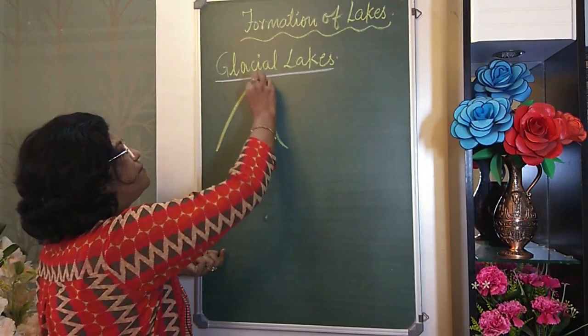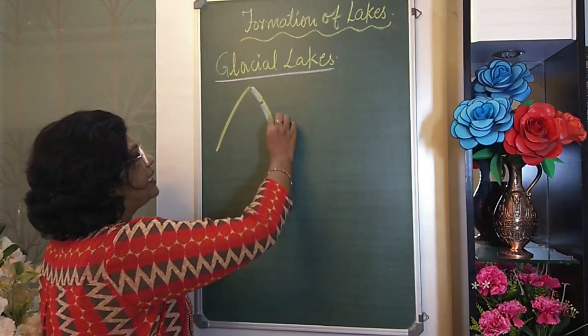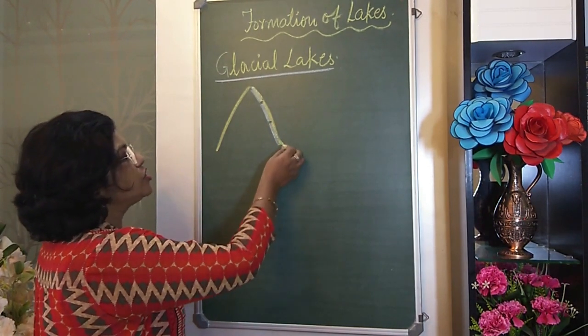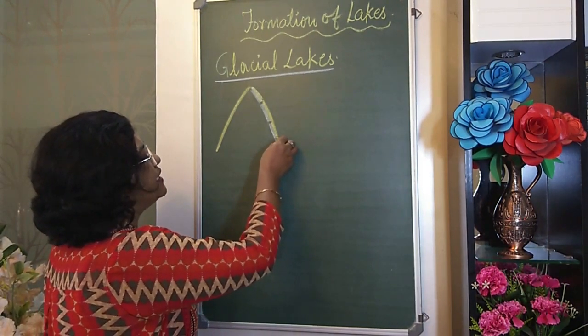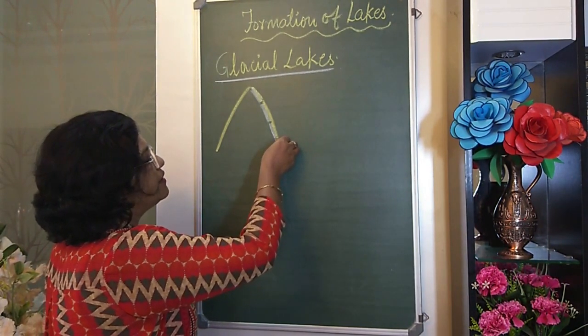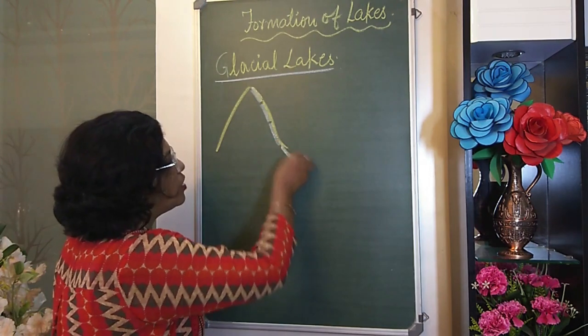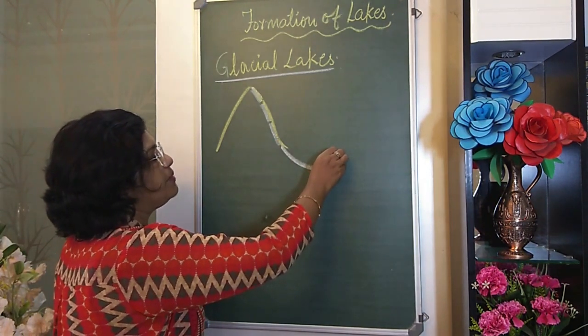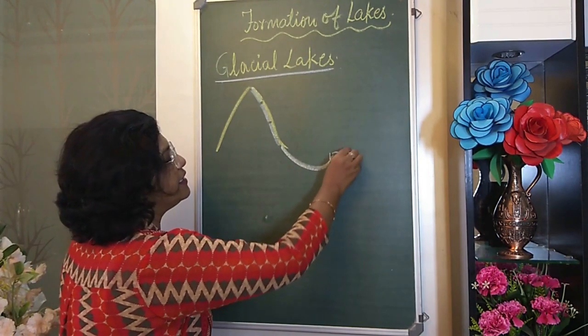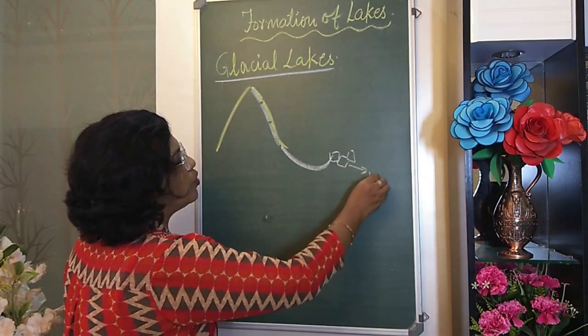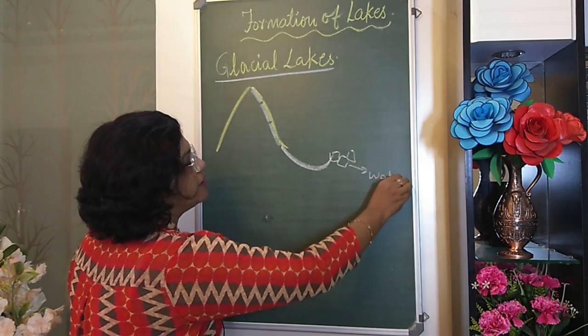This ice, when it melts and comes down at some point where the slope is steep, what happens? The glacier comes with a sudden halt, and it digs out a basin like this, and then it melts into pieces, and then it flows as water and becomes a part of a river.